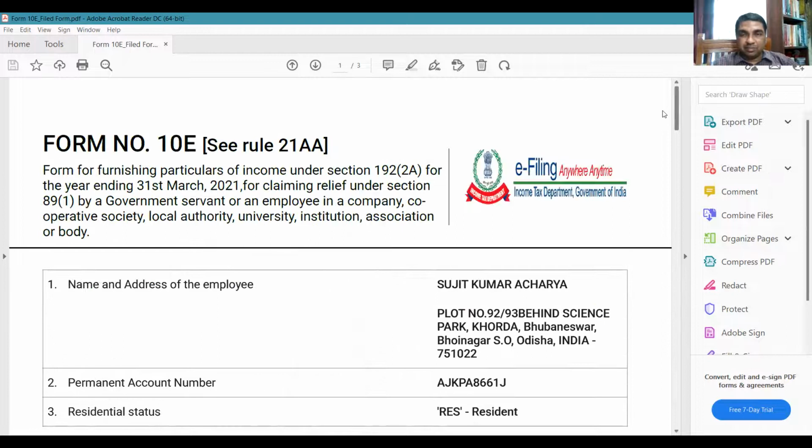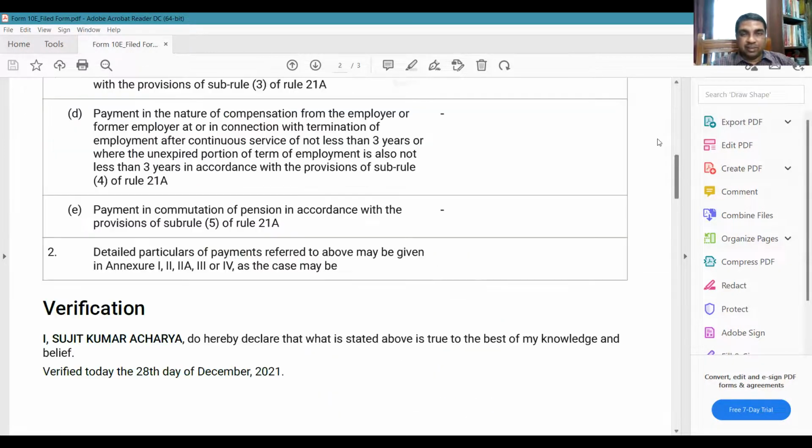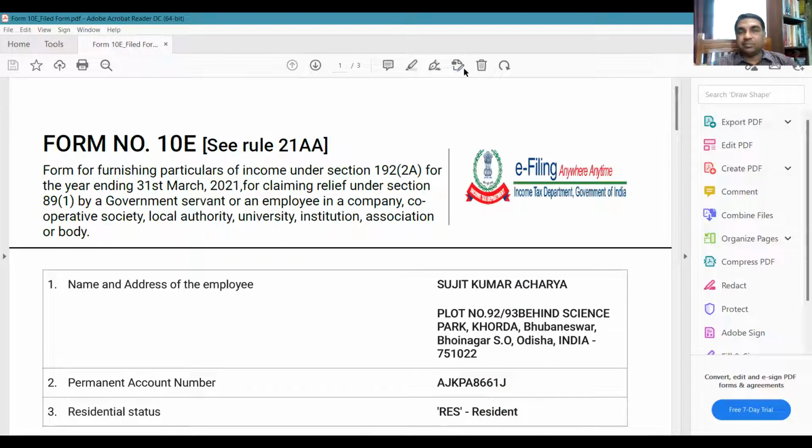Understood this provision? Yes, sir. Okay, this is one actual case.